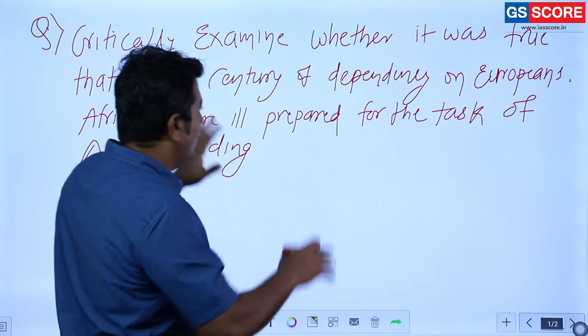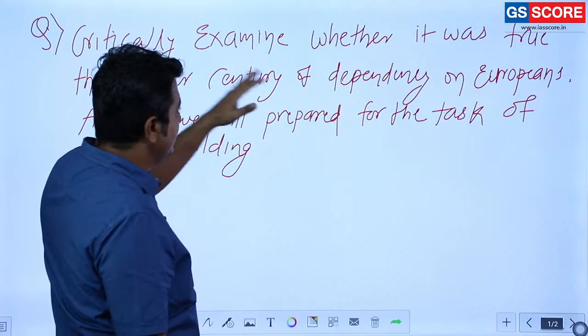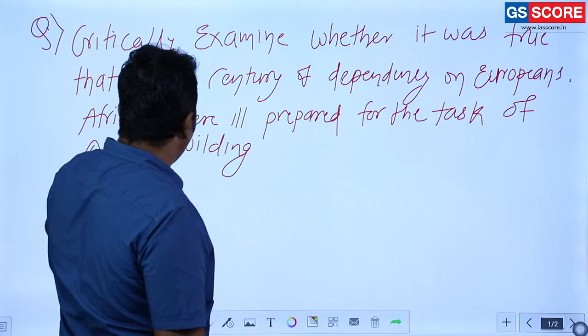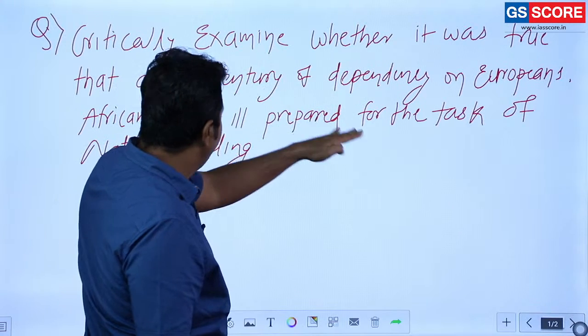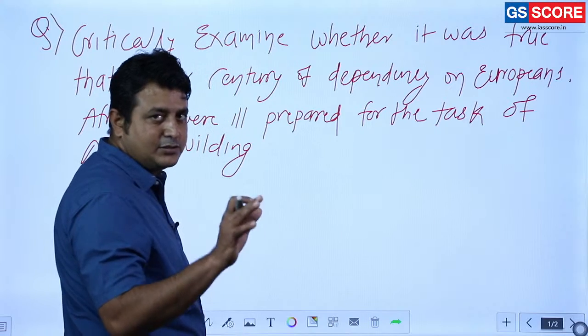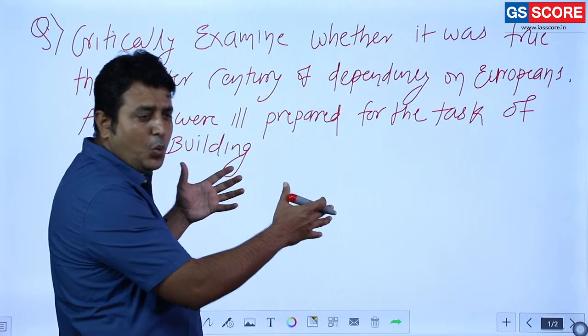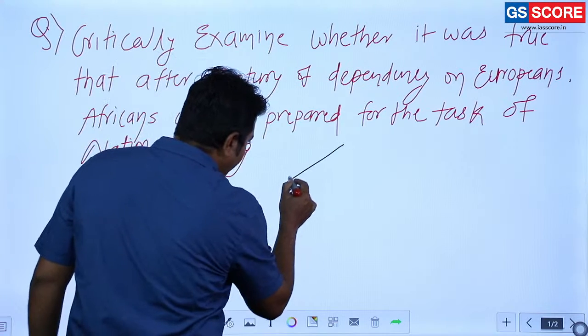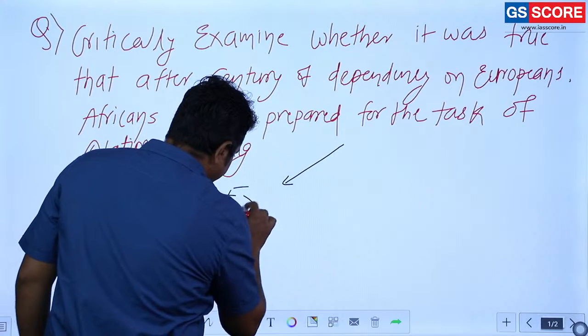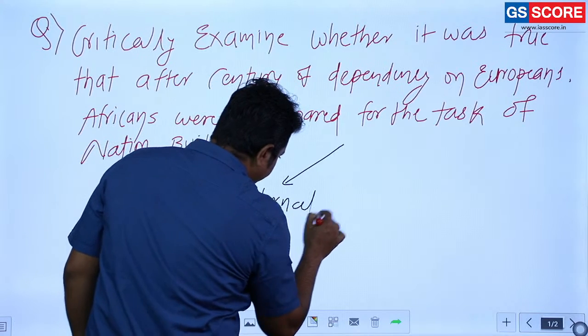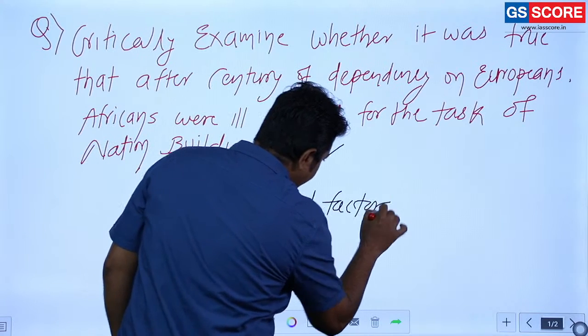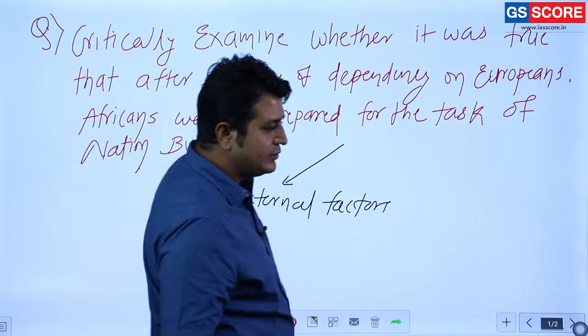Clear? So what is the question? Dependency on Europeans, Africans were ill prepared for nation building. Why were they ill prepared for nation building? What factors? First we are going to discuss the external factors. External factors means what exactly?